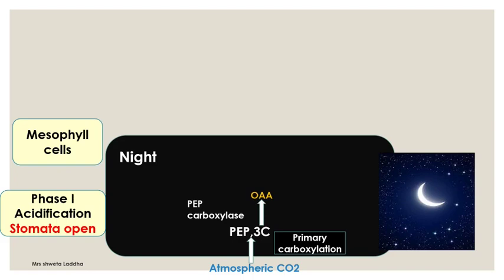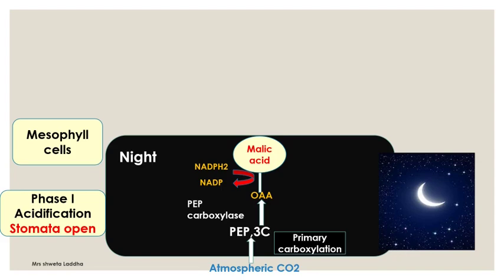Students, don't mix this cycle with the C4 pathway. The C4 pathway takes place in two different types of cells. Here, the CAM pathway takes place only in one type of cell. This is a day and night cycle, which takes place in the mesophyll cells. This 4 carbon compound oxaloacetic acid undergoes reduction by accepting hydrogen from NADPH2, and NADPH2 is oxidized to form NADP, and oxaloacetic acid is converted into a 4 carbon compound called malic acid.